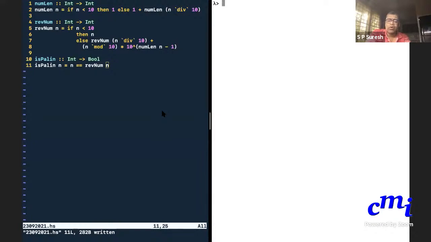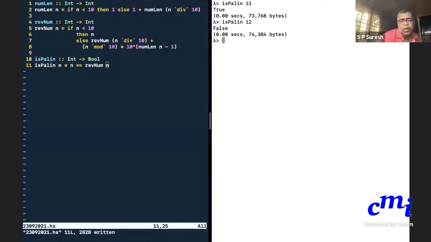Okay. Now I can check whether 11 is a palindrome. It says true. Is 12 a palindrome? It will say false. Okay, great. So now what was our original problem? You have to take a number and check whether it is a palindrome. If so, stop, print it. Otherwise, you reverse it, add the original number and the reverse and check whether that is a palindrome. If not, you keep on going, doing the same thing.